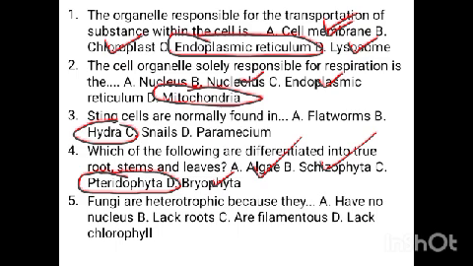Fungi are heterotrophic because they, why are they considered to be heterotrophic? They are organisms that depend on autotrophs because they lack chlorophyll. On what structures are units of inheritance situated? That is the chromosomes. The chromosomes are found within the nucleus. They are the points within the nucleus that store hereditary information. They contain the genes that store hereditary information.